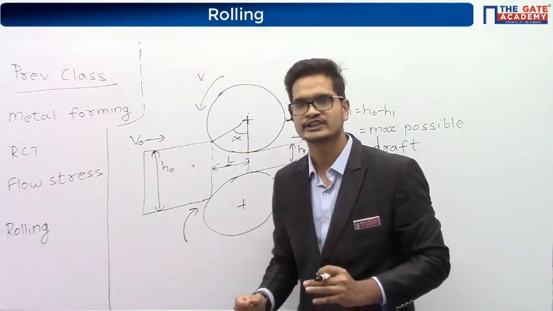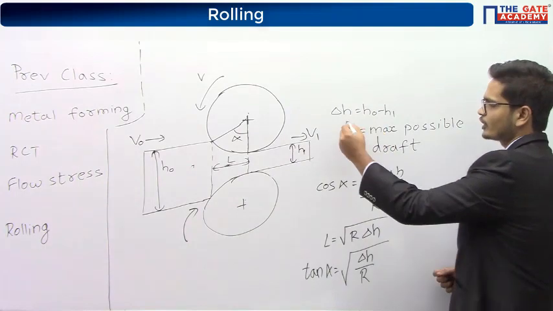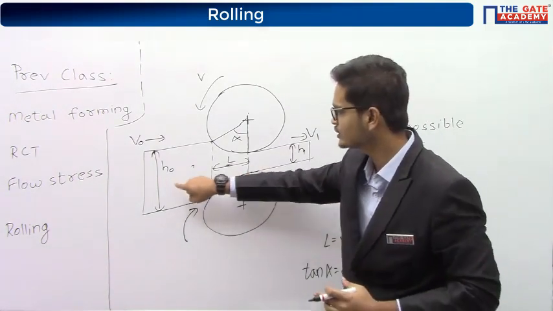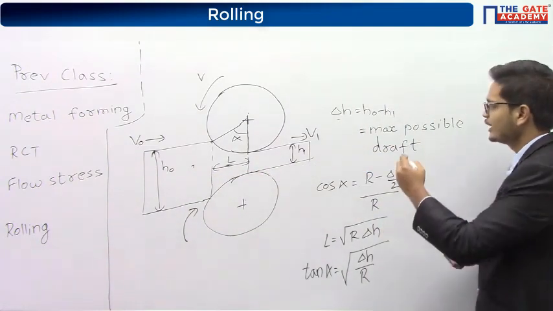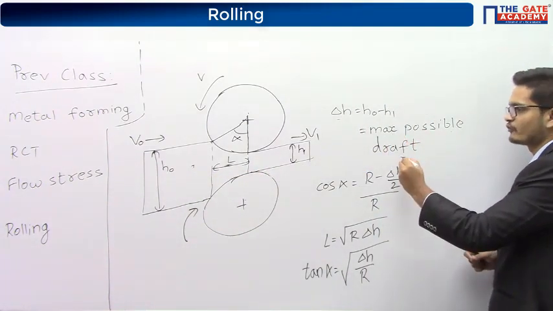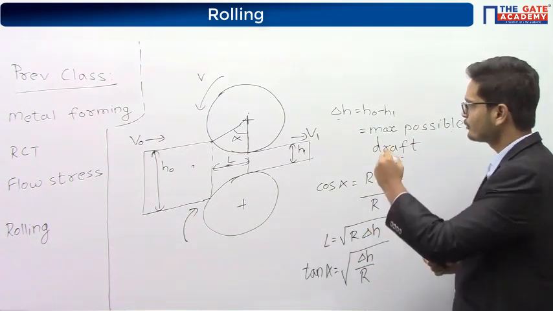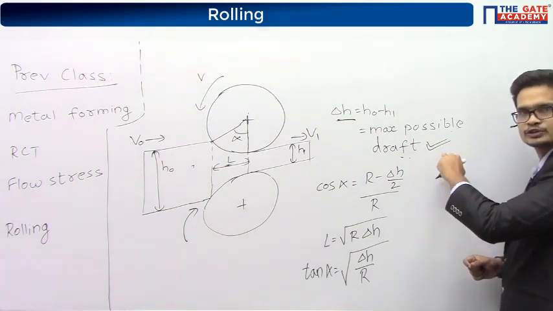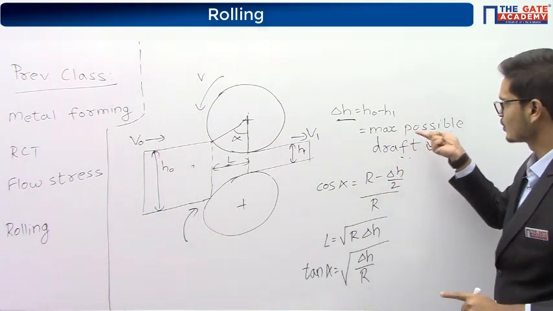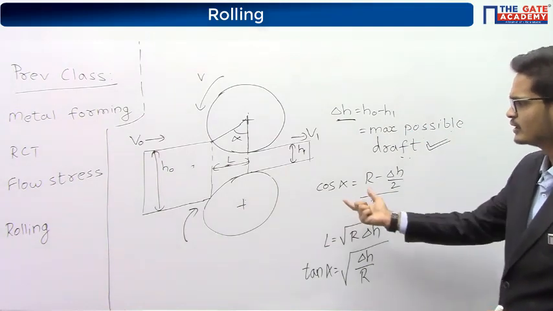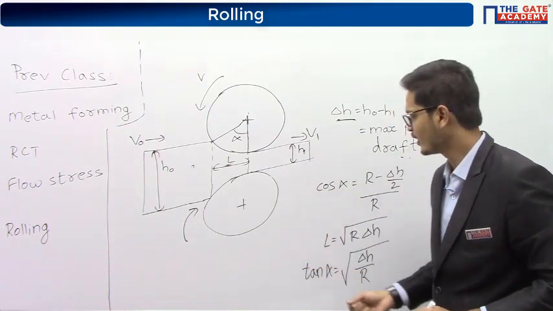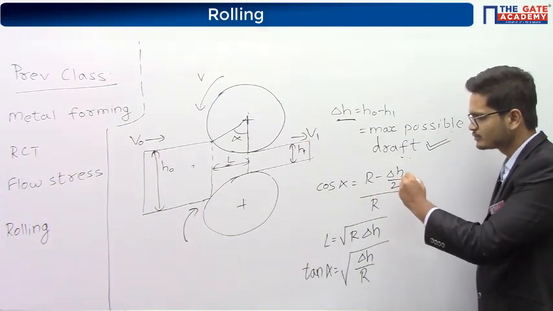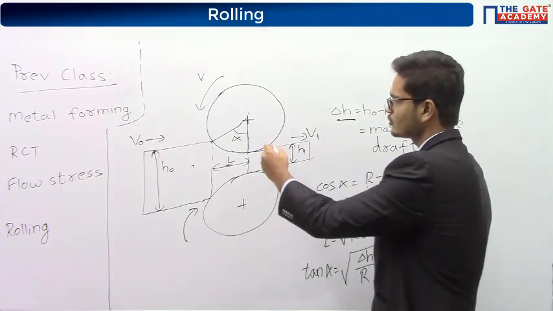So what we had seen in the previous class: what is delta H? Delta H is change in thickness. It is H0 minus H1. It is called the maximum possible draft. In the previous class I had not mentioned that delta H is called the maximum possible draft, so please add this to your notes. Delta H is called the maximum possible draft. Then we had seen cos alpha is equal to (R minus delta H by 2) upon R. Here R is the radius of the rollers.